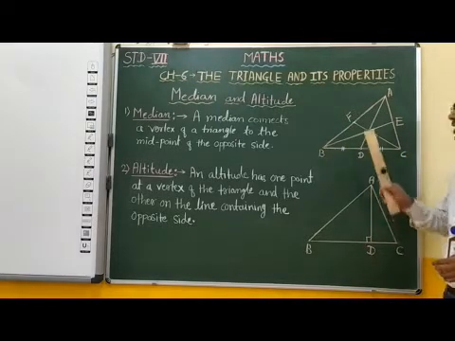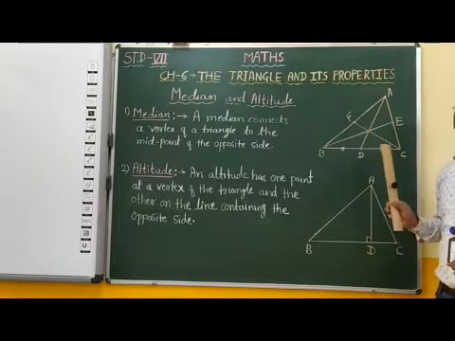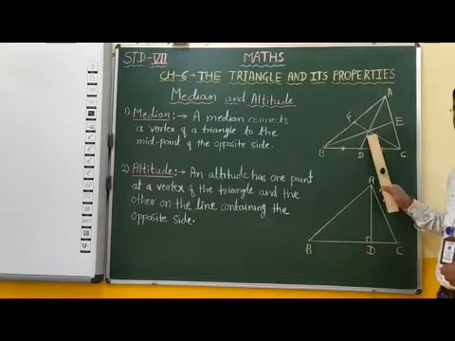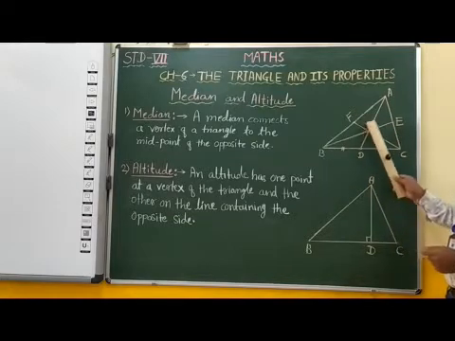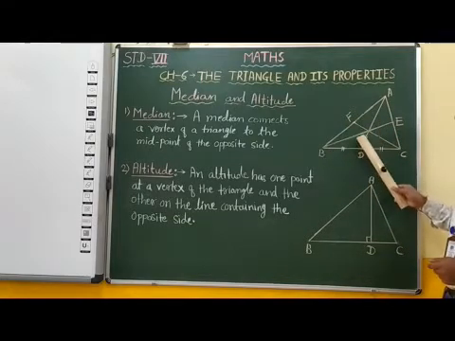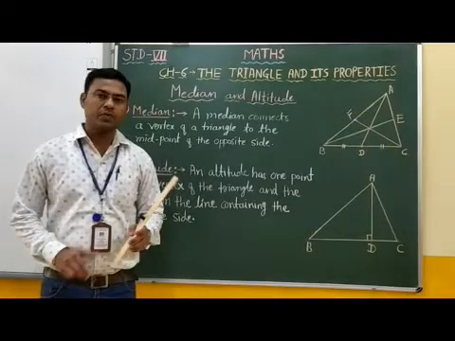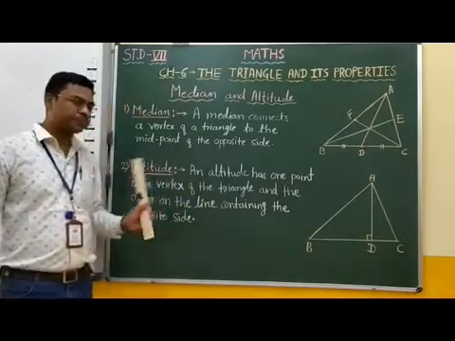Students, in any triangle, all three medians lie in the interior part of the triangle and they are crossing each other at one point. Now we are going to study altitude.